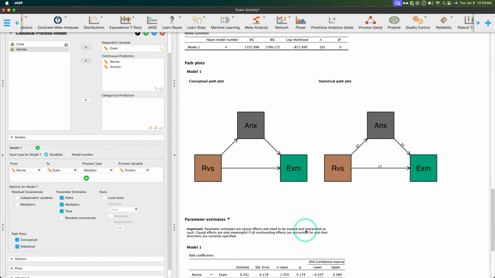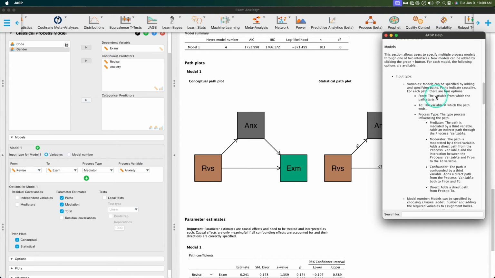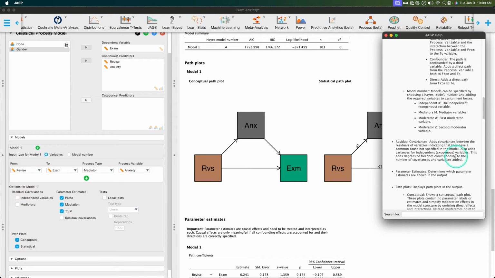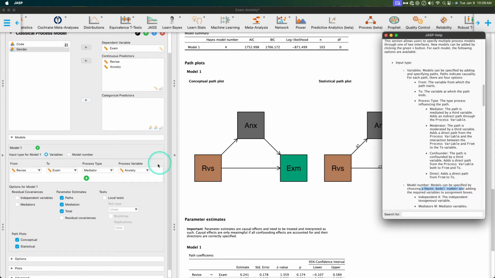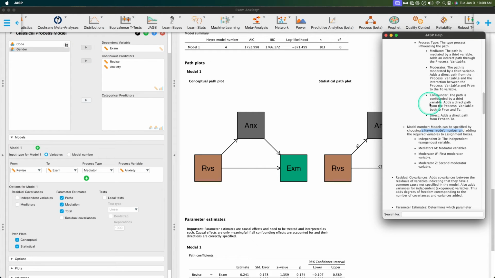Parameter estimates are causal effects and need to be treated and interpreted as such. Causal effects are only meaningful if all confounding effects are accounted for and their directions are correctly specified. So this is the exact way that I wanted it to be. So let's go ahead and talk about this. The Hayes model number has to do with the process model itself. So this Hayes model number is 4. There are different model numbers for however you set up your model. That's what the Hayes model number is, okay?